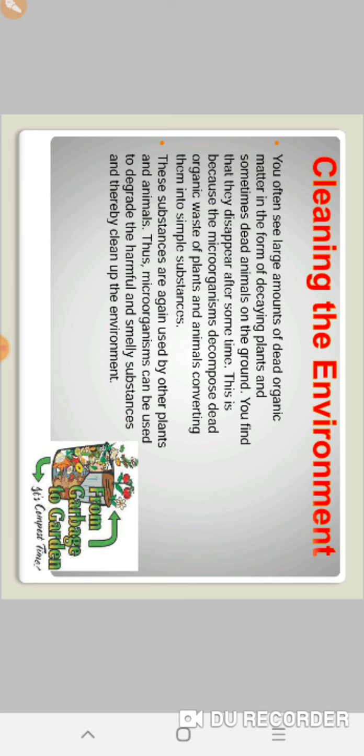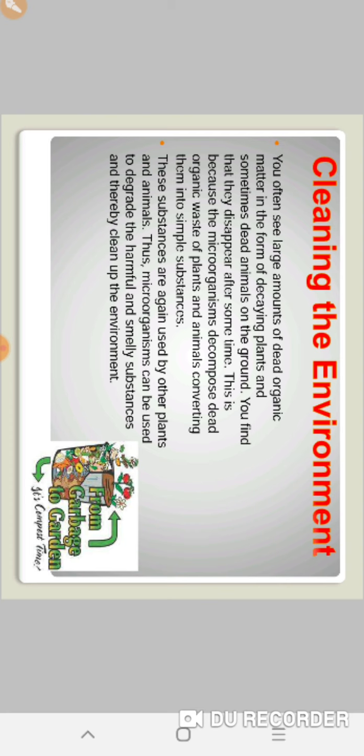So what have we learned? We have learned that microorganisms are very beneficial for us. First point, they are beneficial in making food products. What are the food products? They are curd, cake, pastry, biscuits, etc. Microbes are used in the commercial production of alcohol and wine.